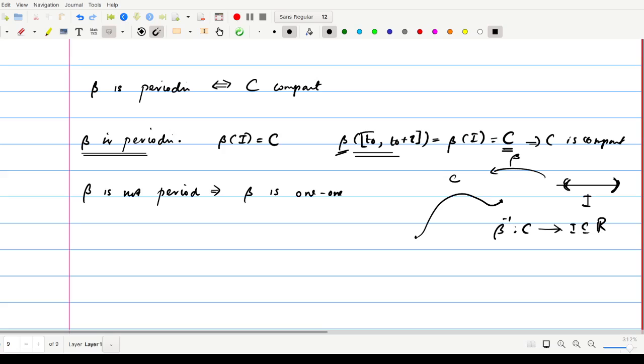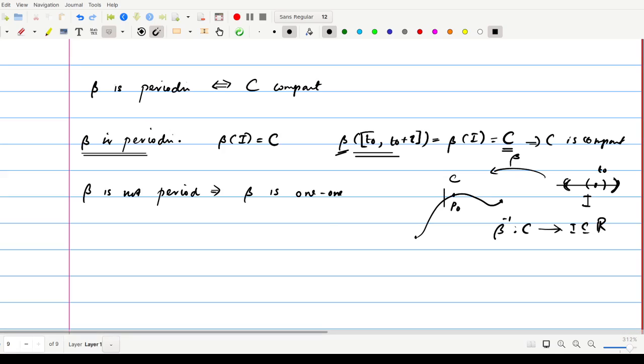In order to prove beta inverse is continuous, we take a point T naught and an open interval containing T naught. Clear? So for any point T naught and open interval, there exists a point P naught, and since beta is continuous, that would imply a domain here, an open rectangle at the point P naught.